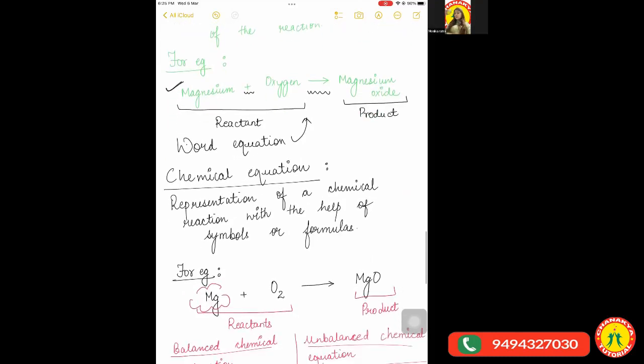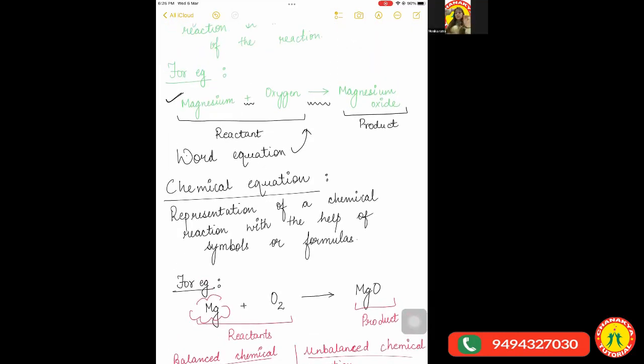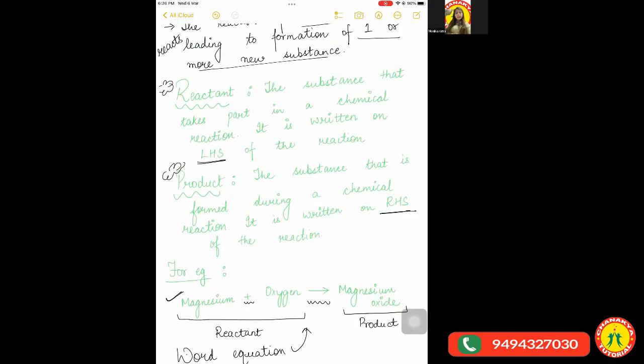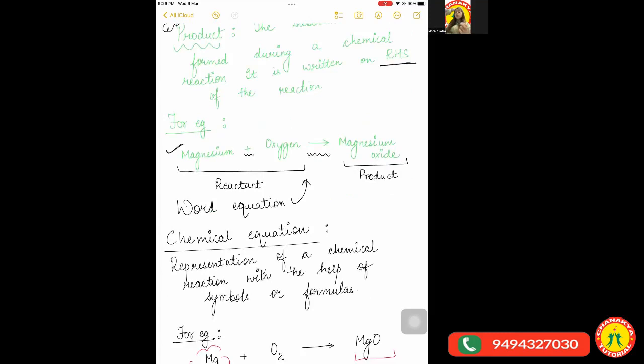Okay, one more definition was there. We will discuss this and then we will come to the homework questions. Balancing and unbalancing, we will do later. So what is a chemical equation? You understood what a chemical reaction is, in which one or two new substances are formed when one or two substances react with each other. But what is a chemical equation? When we represent this chemical reaction in terms of formulas or symbols, then we call this chemical reaction a chemical equation.